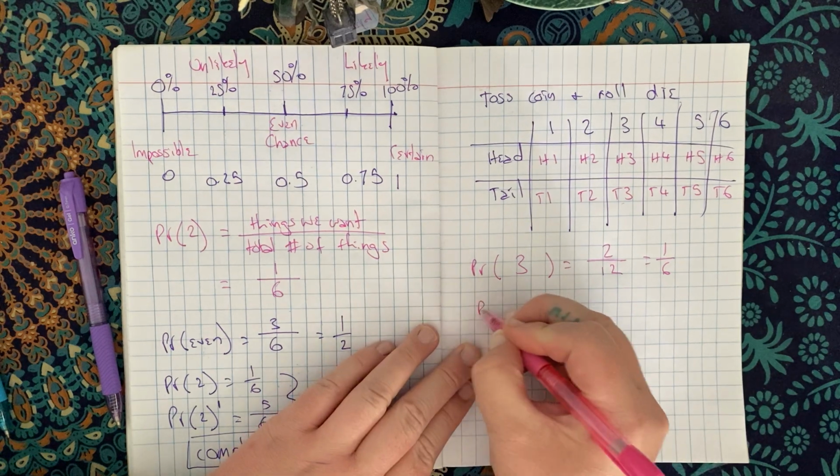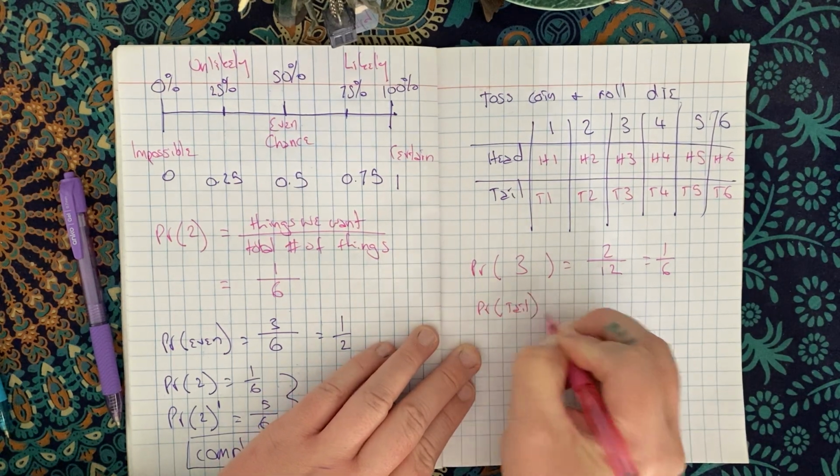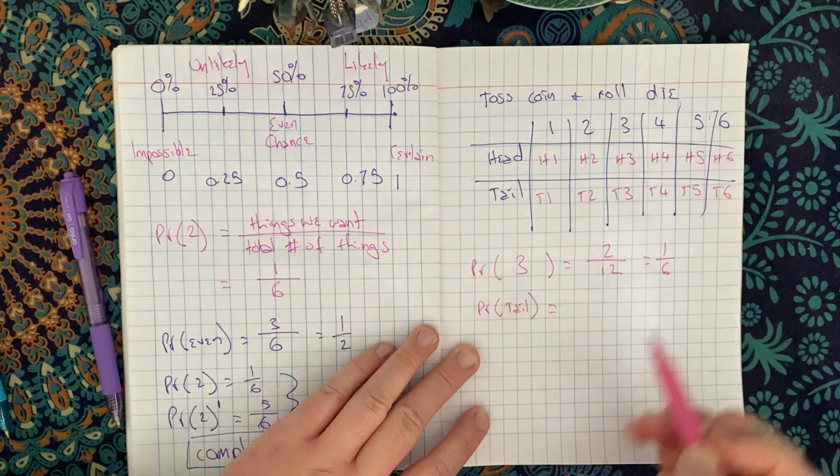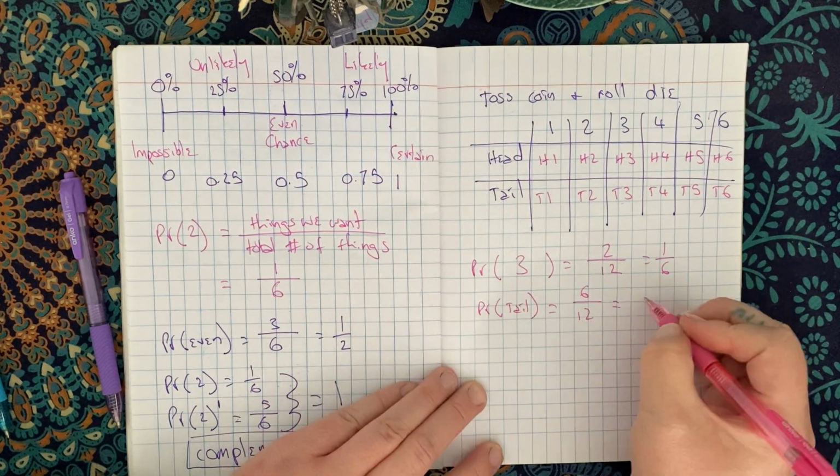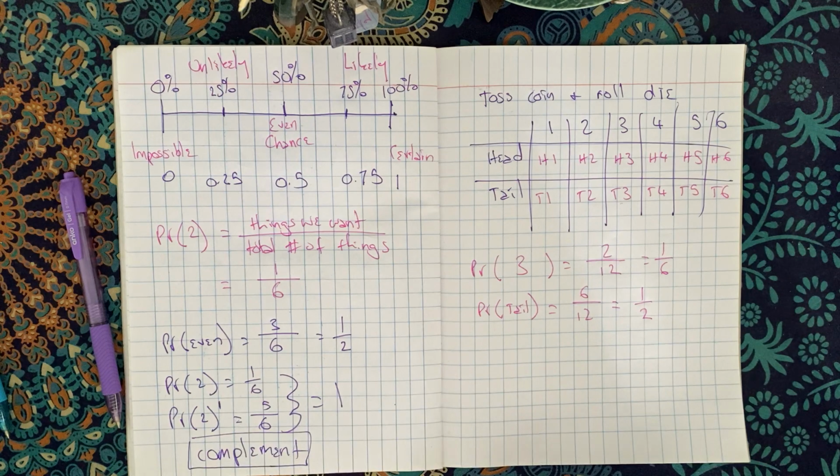So what is the probability of getting a tail? How many times does a tail happen? Well, it happens 6 times out of a total of 12 possibilities. And then again, I can simplify that and it becomes 1/2. These are really useful when you have lots of information that you're not sure about.